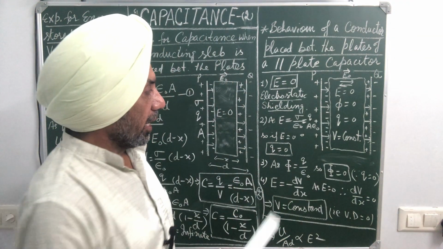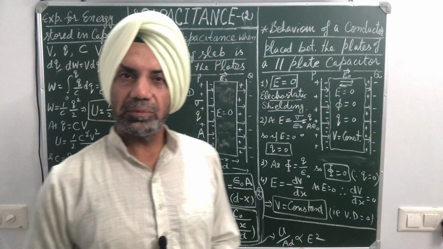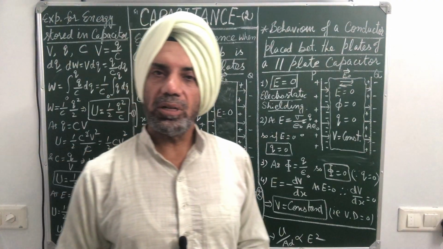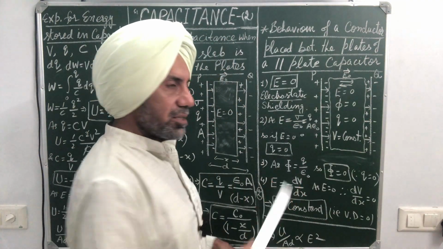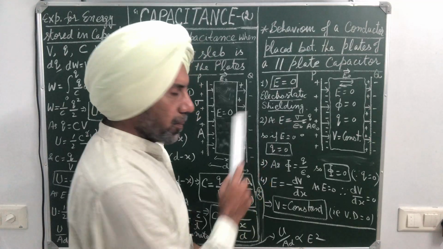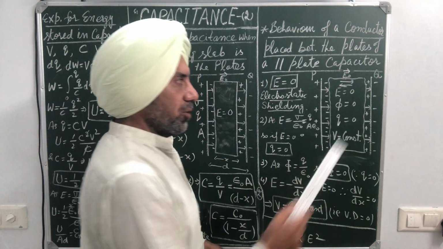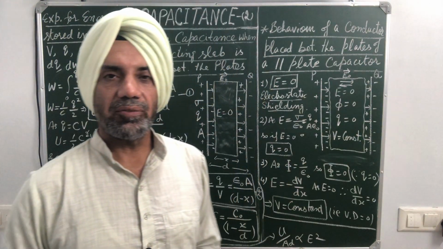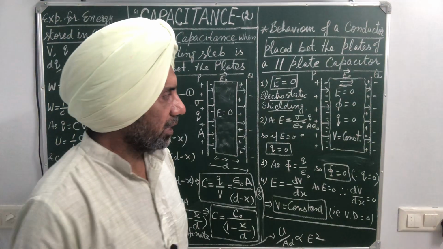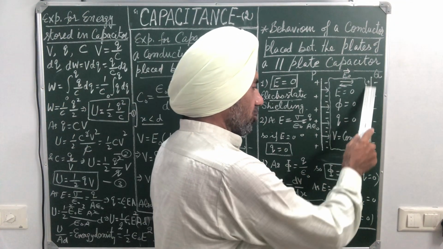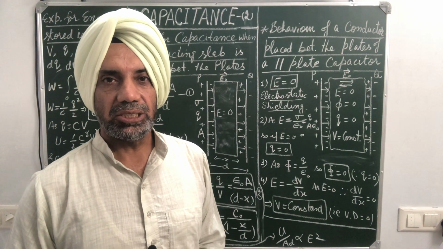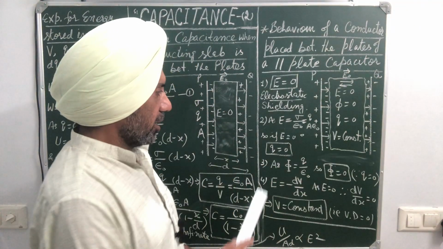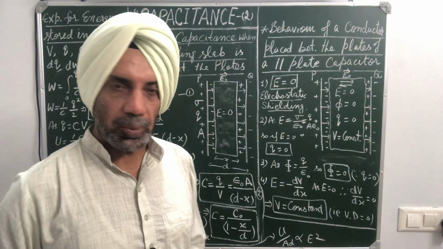Second point, as E is equal to sigma over epsilon naught, that is electric field depends upon surface charge density and surface charge density depends upon Q. So E is directly proportional to charge. If E is 0 inside the conductor, charge is also 0. So Q is also 0. It means there is no charge within the conducting medium because charge always resides over the surface of the conductor. Charge always resides on the surface, there is no charge inside the conductor. So Q is also 0.